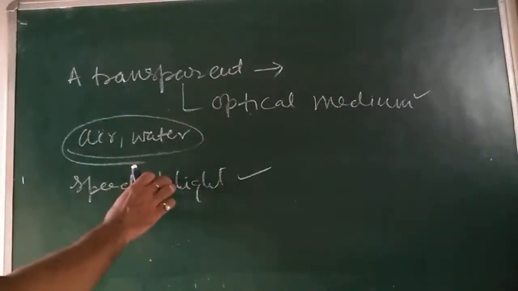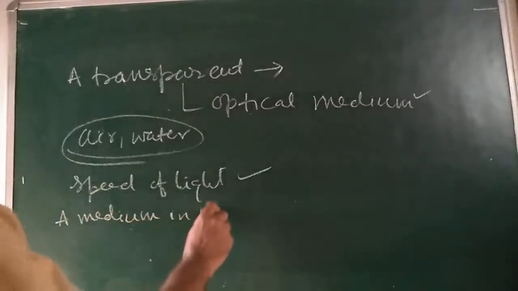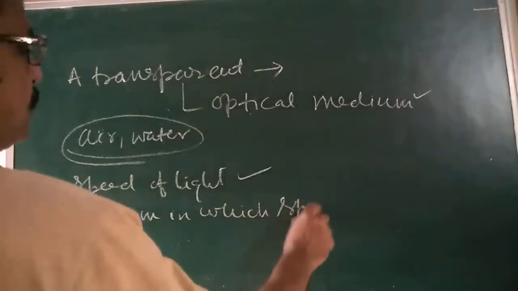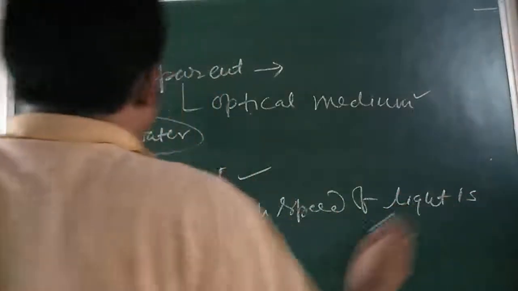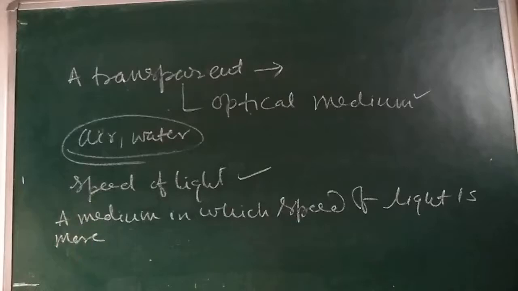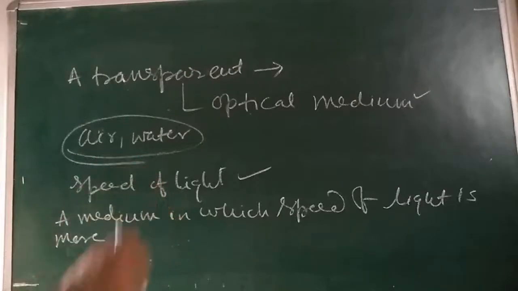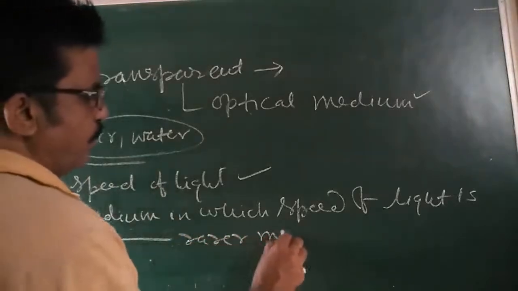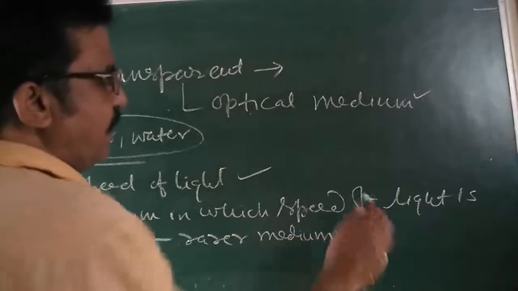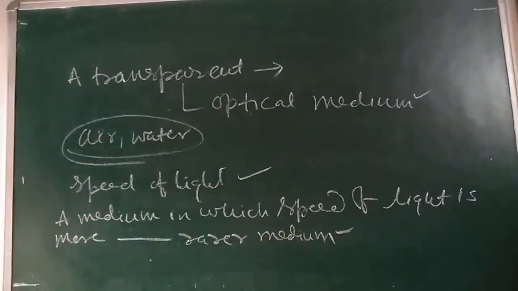The speed of light in different media is different, and a medium in which the speed of light is more is said to be an optically rarer medium. That medium is called a rarer medium, in which particles are far apart from each other, so we can say rarer medium.